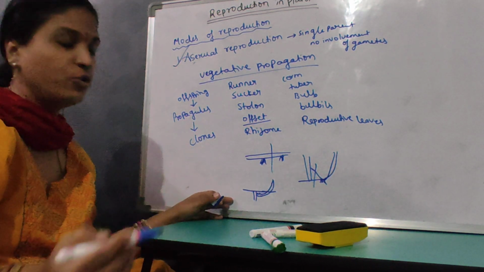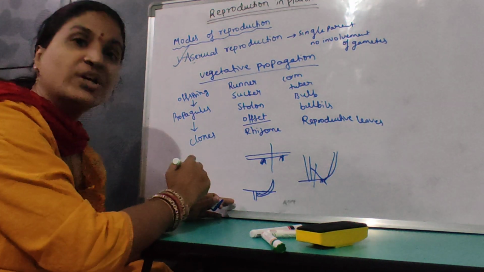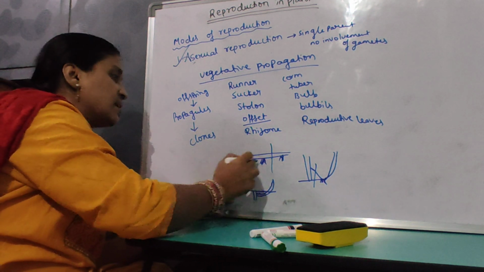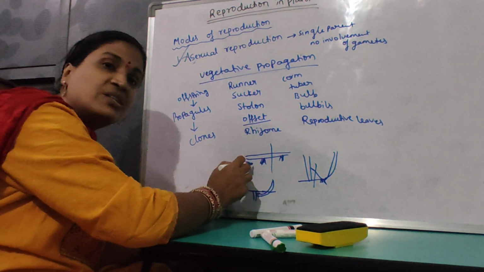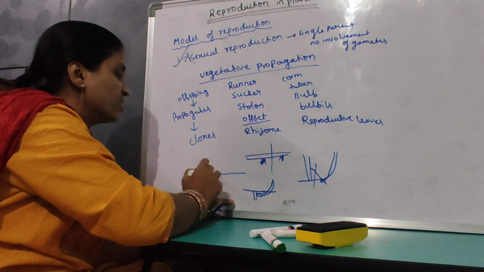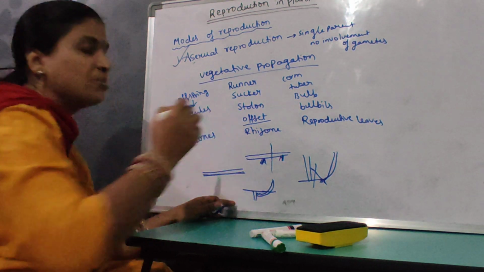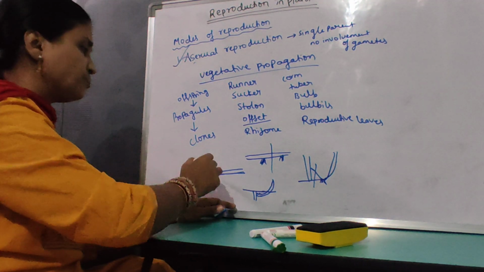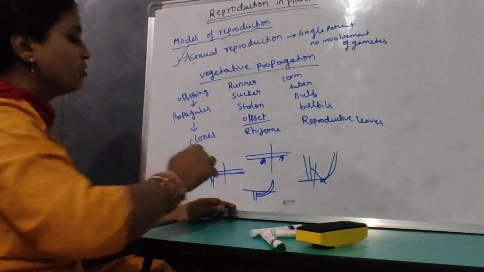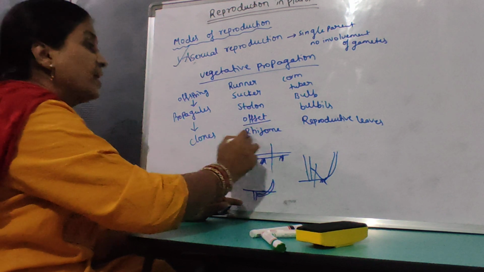Offset is present in hydrophytes, like for example Pistia, Eichhornia, water hyacinth. So same as that of runner, but runner is present in soil, offset is present on the water surface. So on the water surface, the stem is going to grow, and when it detaches from the parent plant, it develops into a new plant.